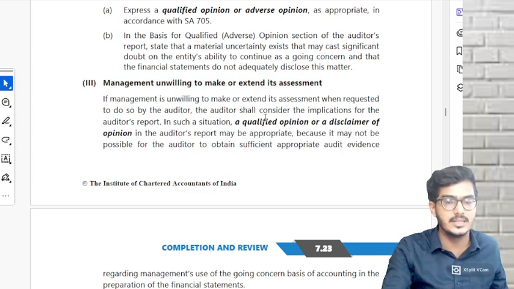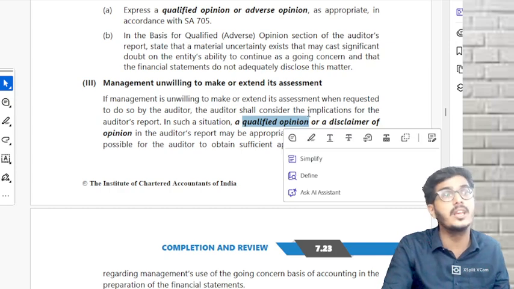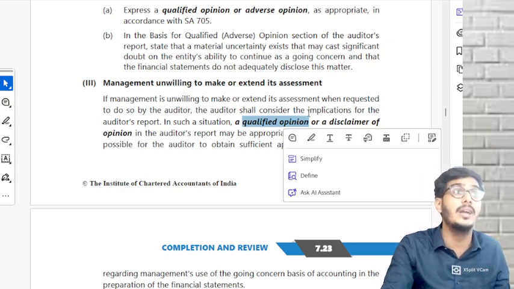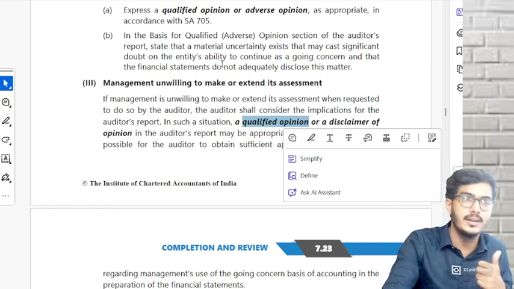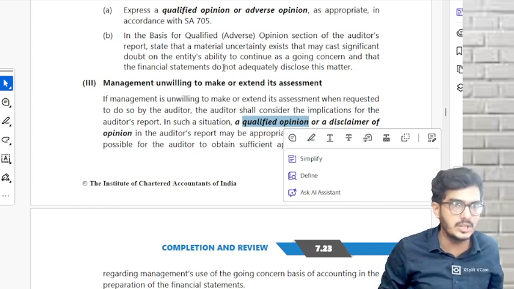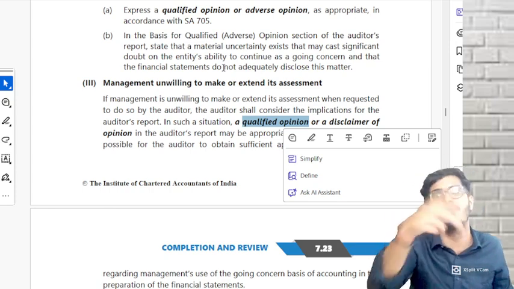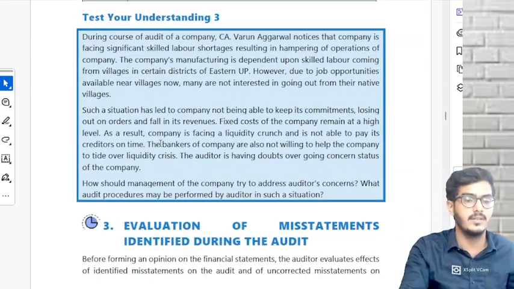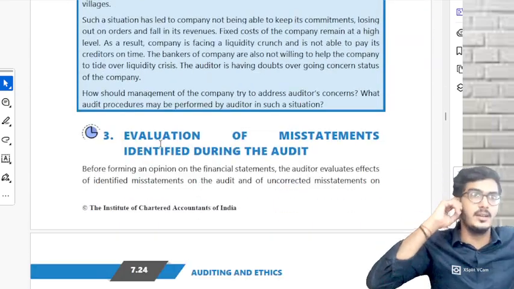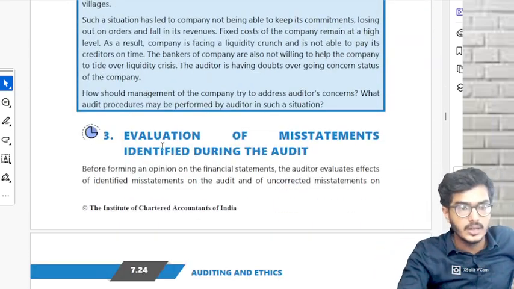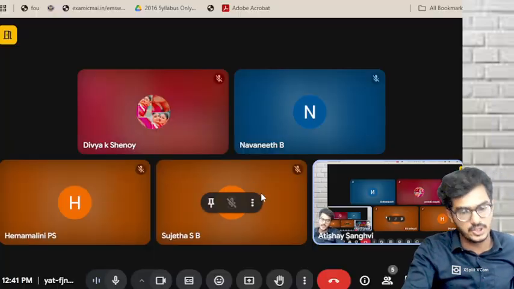So if that is the case, either give a qualified or give a disclaimer, because here we don't have PSI in our hand because they have not made the assessment. You cannot check anything. You don't have PSI in your hand. So you'll have to give either qualified or a disclaimer, depending on whether that is pervasive or not pervasive. Understood kya? Beautifully SA 570 also covered. With this, we are done with our fast track batch.